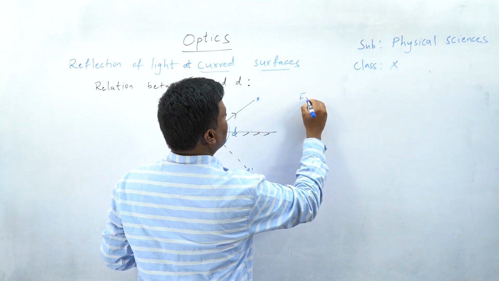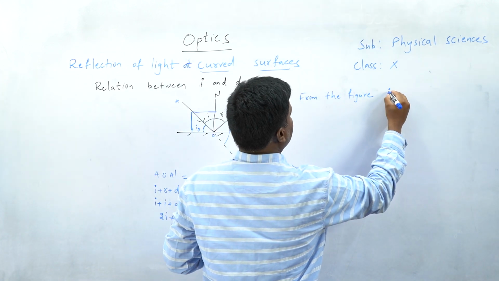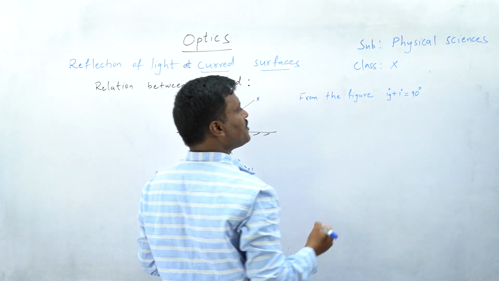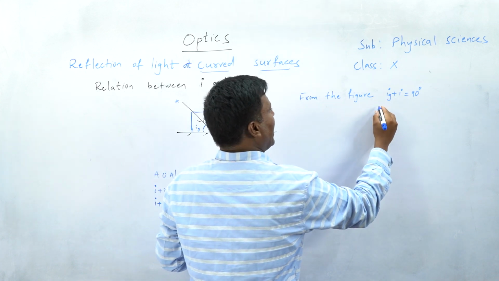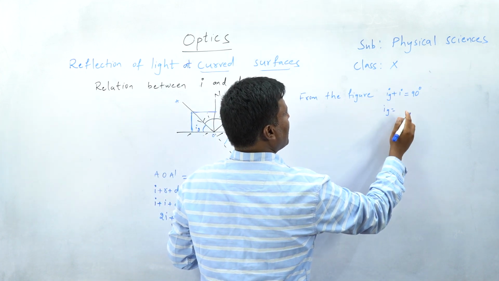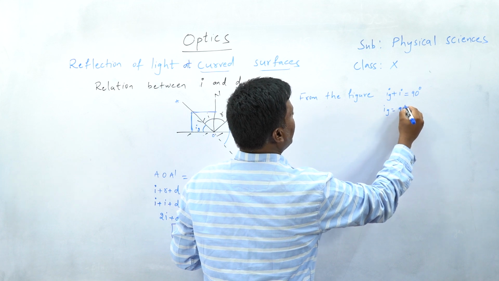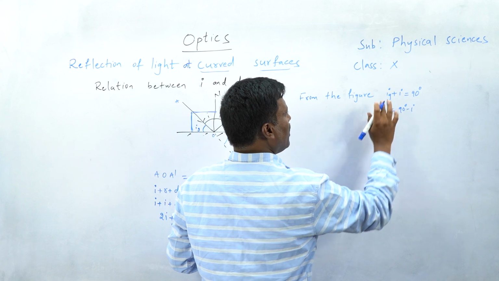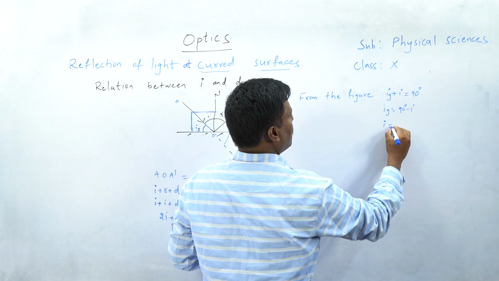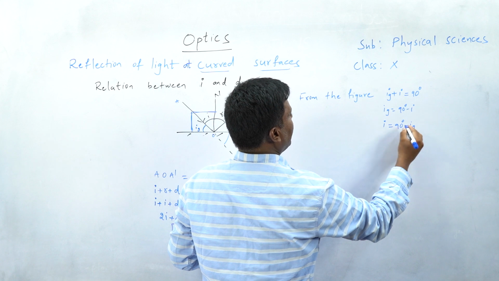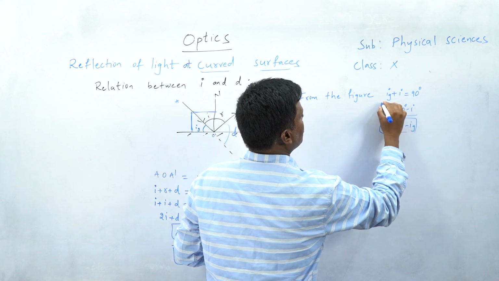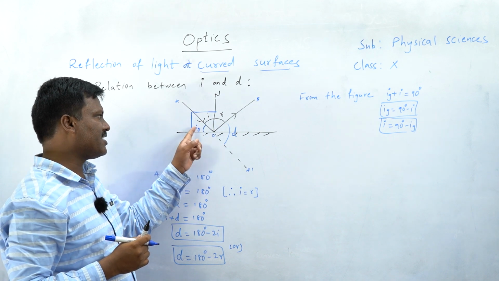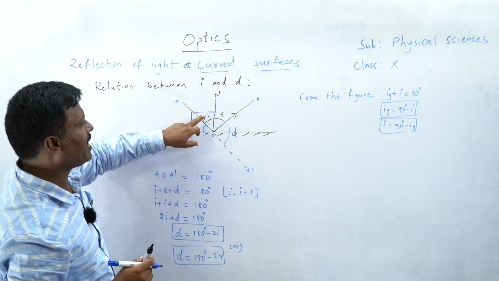So from the figure, we can write Ig plus I together make 90 degrees. If you want Ig, you have to subtract the angle of incidence from 90: Ig is equal to 90 minus I. If you want I, subtract Ig from 90. This is the relation between the angle of incidence and the glancing angle.